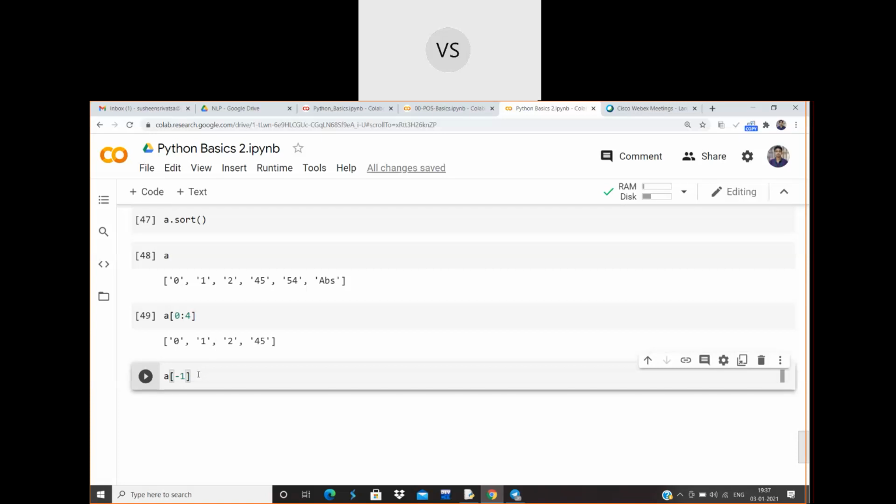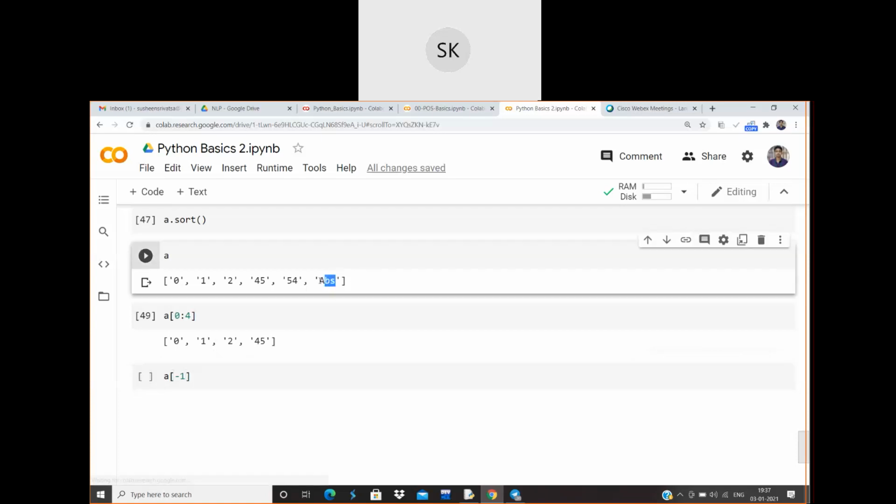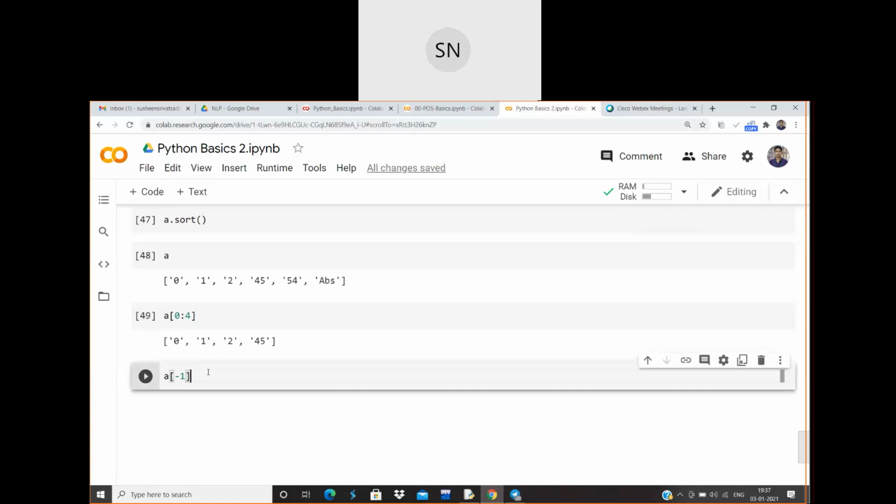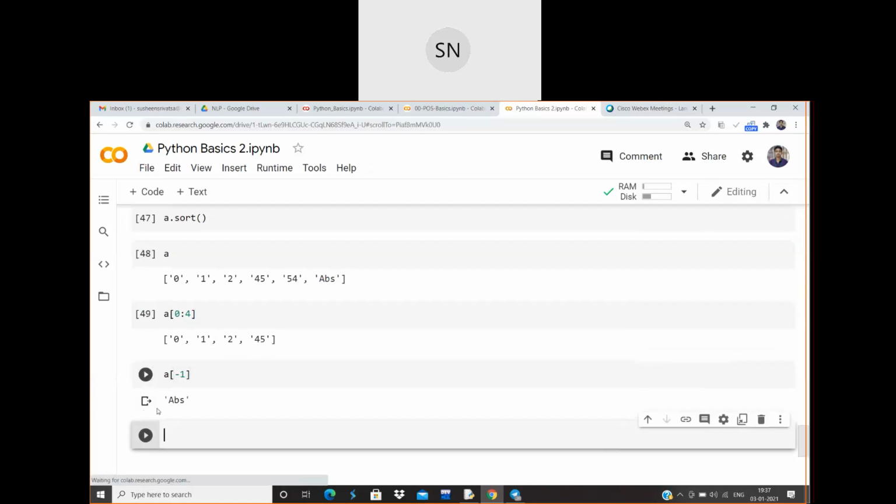See, -1 will be pointing towards the last position. Okay, let me actually show you that. If I print A of -1, see, it is printing ABS. So what if I print A of -2? It's the position counted from the last index. That means A of -2 is going to print 54.